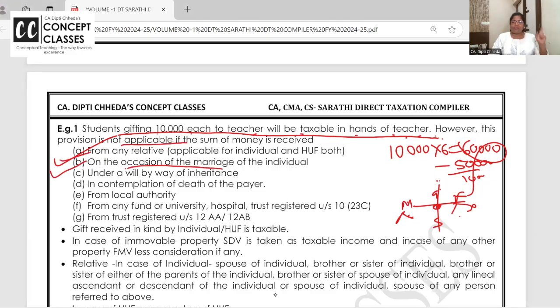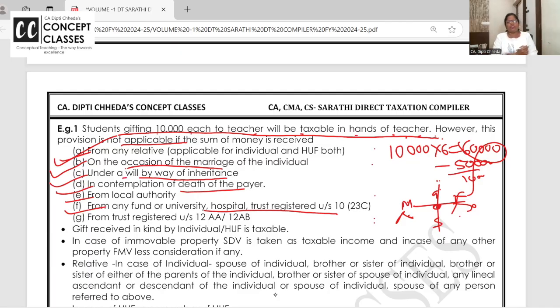On the occasion of marriage, not marriage anniversary, on the occasion of marriage, it's exempt. Under a gift, will, or inheritance. I'm the sole survivor of my grandfather, and by way of will or inheritance, everything comes to me. It's not taxable. In contemplation of death, same. From a local authority, university, so many trusts give gifts to the toppers, two wheelers and bikes, costly gifts. They are not taxable if they are given by a registered trust.